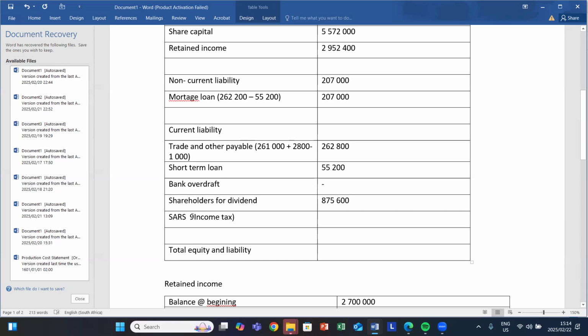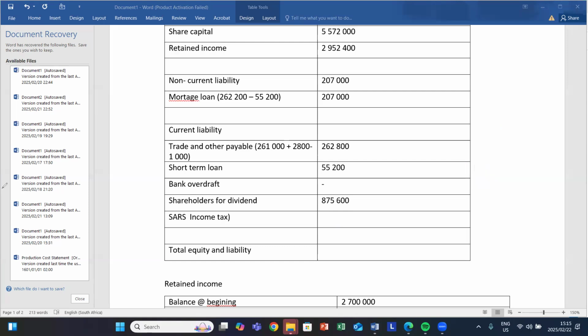SARS income tax. Let me make an example. Let's just say that we're owing SARS 1,000 rand as our income tax. But then instead of us paying 1,000 rand, we decided to pay 800 rand. It simply means that we are going to owe SARS. How much are we going to owe SARS? We'll say 1,000 rand minus 800 rand, and then 200 rand is the amount of tax that I still owe. And then we'll record it here. SARS income tax, we record the outstanding tax that you still owe SARS.